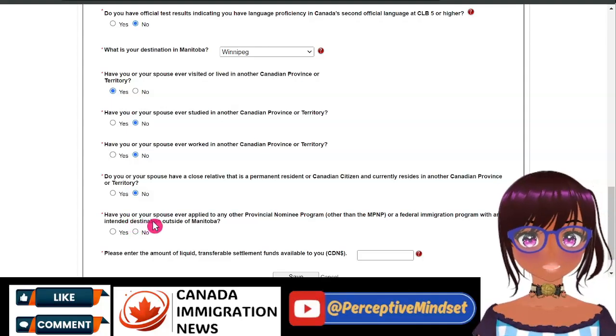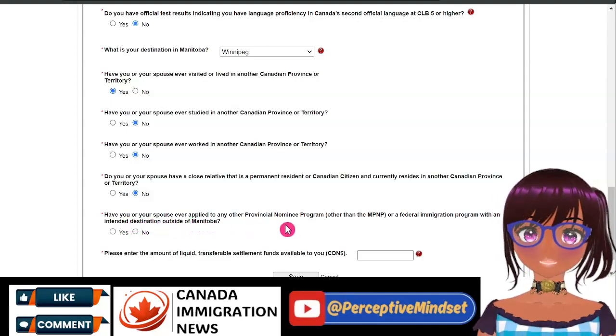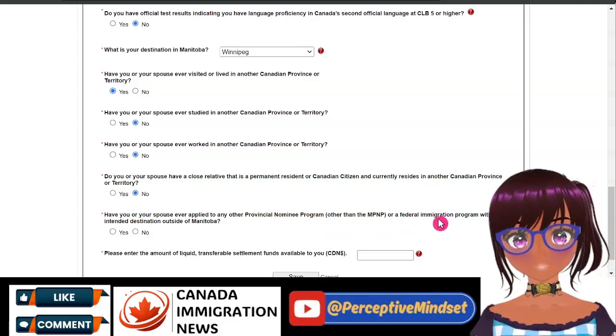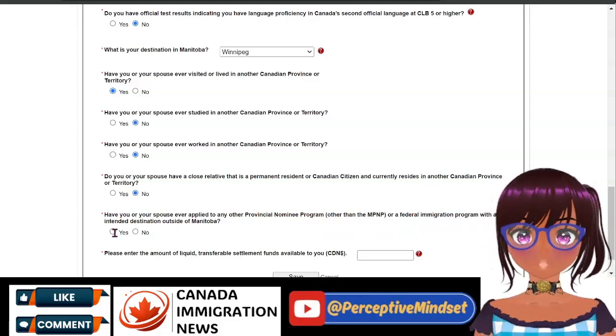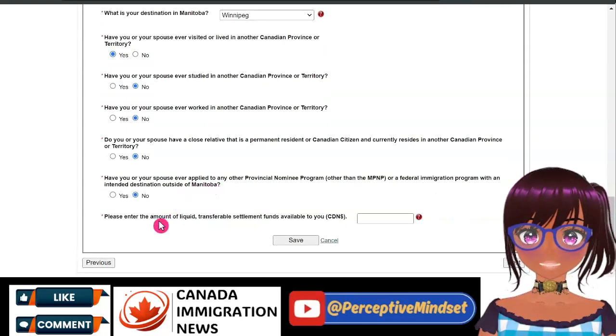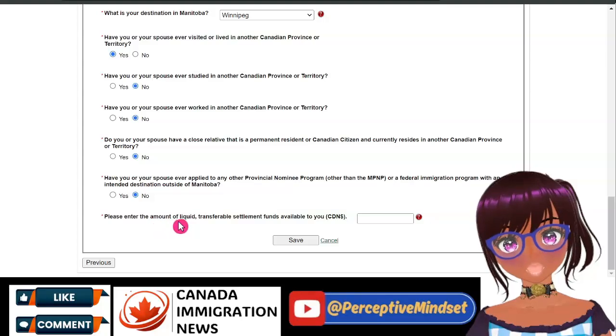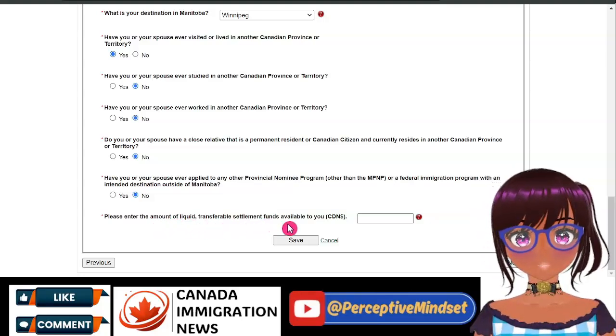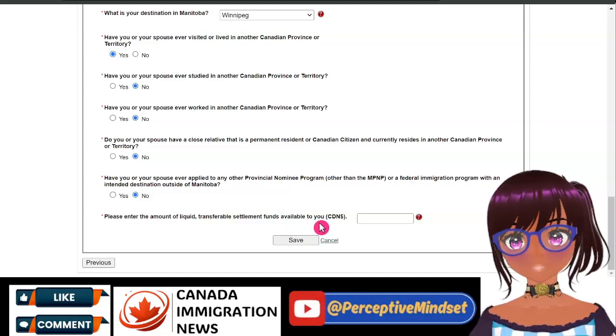Have you or your spouse ever applied to any other provincial nominee program other than the MPNP or a federal immigration program with an intended destination outside Manitoba? You answer that accordingly. Please enter the amount of liquid transferable settlement funds available to you.